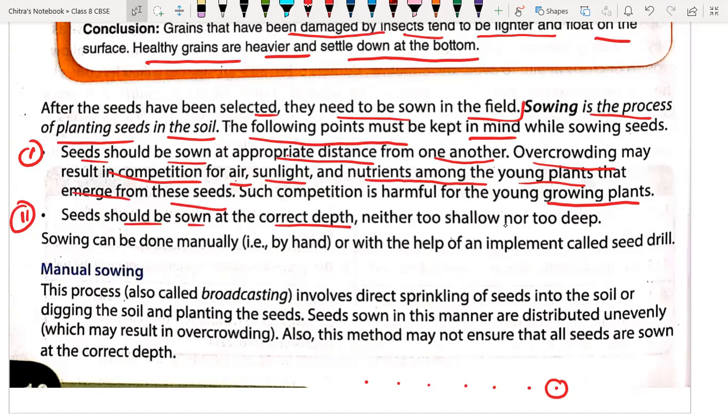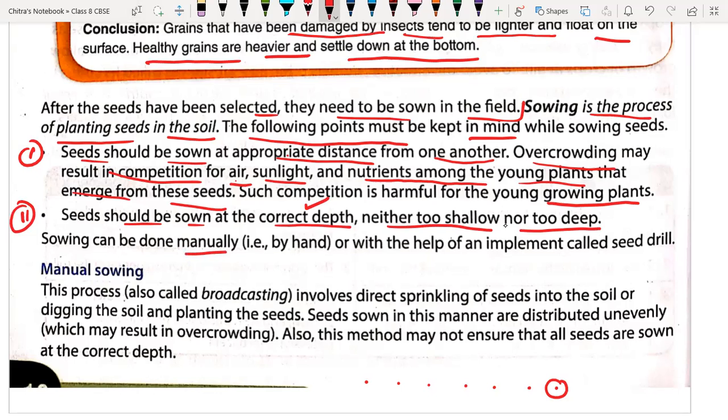It should not be very deep in the soil and must not be on the surface. They have to be at a correct depth in the soil, neither too shallow nor too deep, not much in the upper part and not much in the deeper part of the soil. So we have to keep that point in mind while sowing the seed in the crop field.